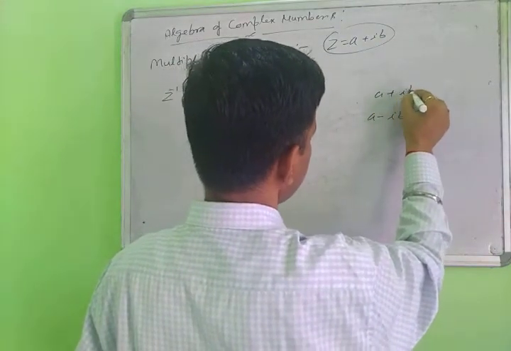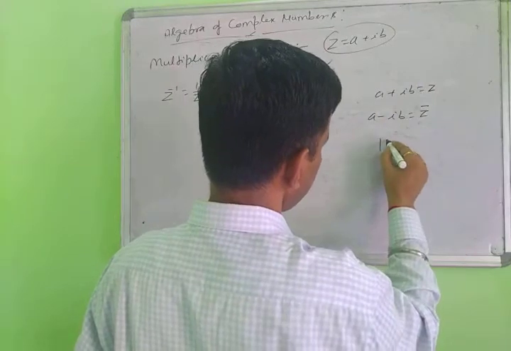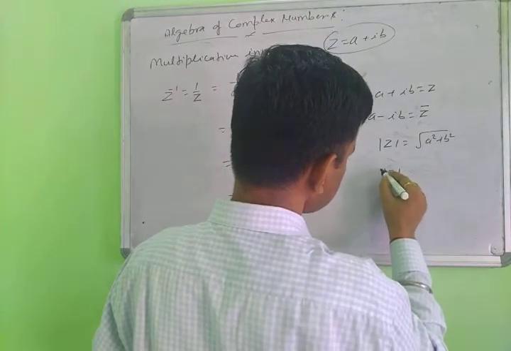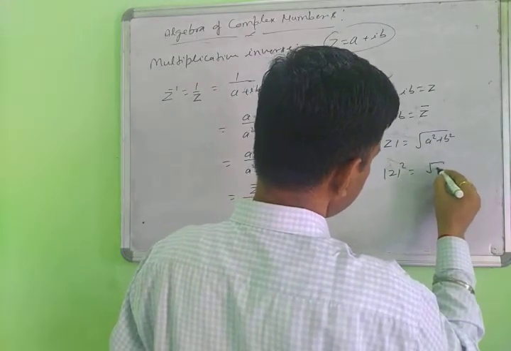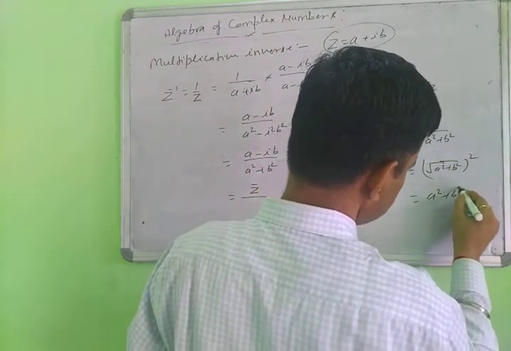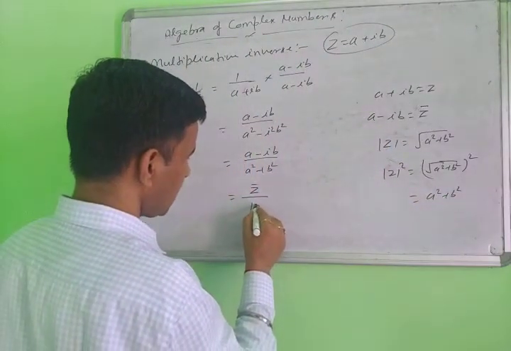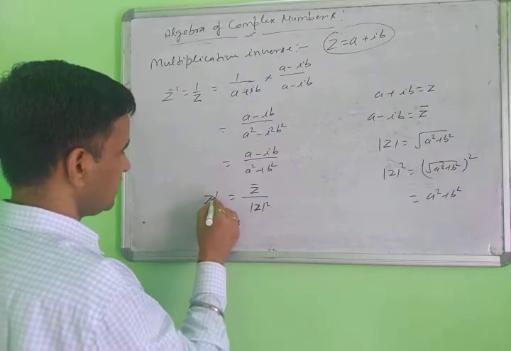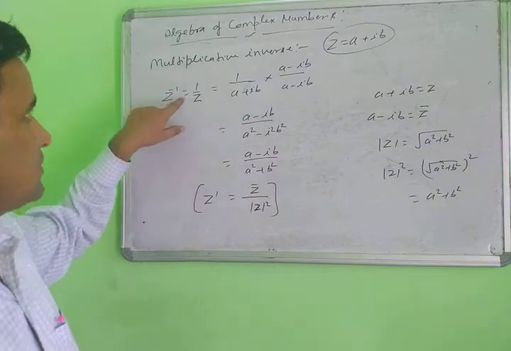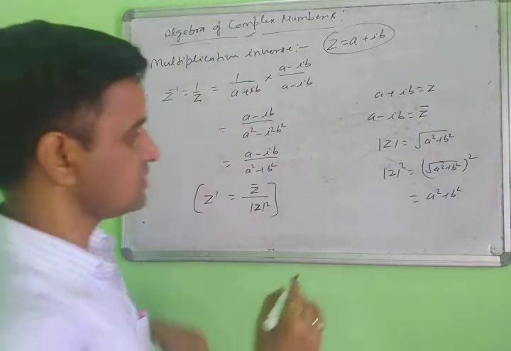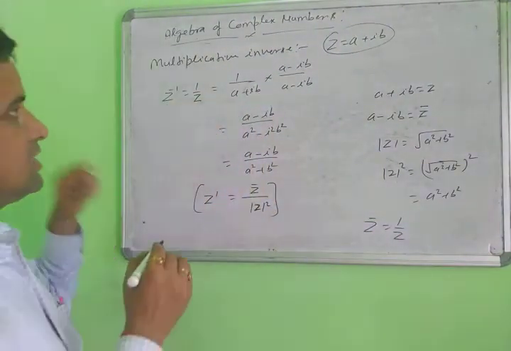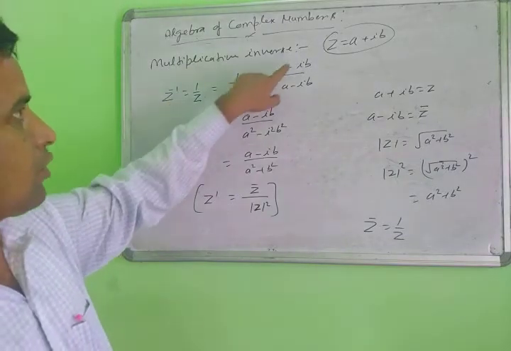A plus ib is given as z. So what is the value of the modulus of z here? This modulus of z is root of a square plus b square. And when we take modulus z square, then removing the root, it is a square plus b square. So modulus z whole square is a square plus b square. According to this, the inverse of z, the multiplicative inverse, means 1 upon z. In this way we will solve for the value of z, the complex number given here.